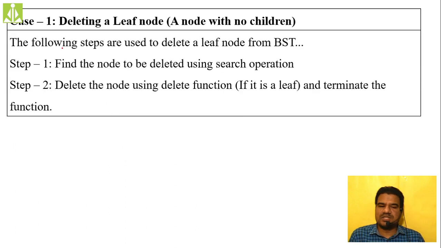The first case we see, simply what we have to do, deleting a leaf node, that is nothing but a node with no children. If you want to delete such a node, simply traverse till you reach that node, or perform the search operation so that you reach that node. Then delete that node simply. Don't do anything else, simply delete that node. That's it. I will show you how we do that.